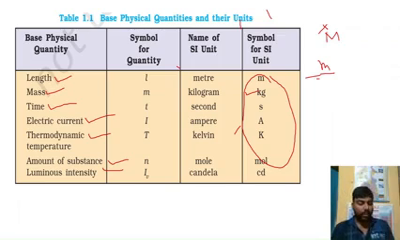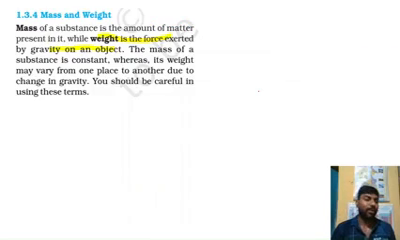Okay, after that we can move to the next part, mass and weight. Generally in the classroom you say that mass and weight are equal, but actually they are different terms. Mass means the amount of matter actually present. But weight is the force exerted due to gravity.